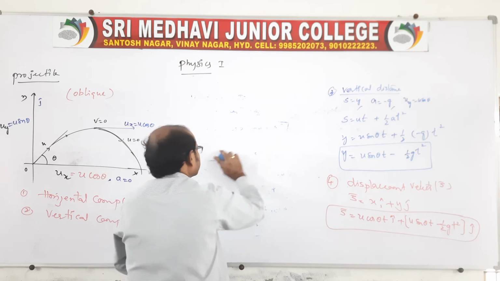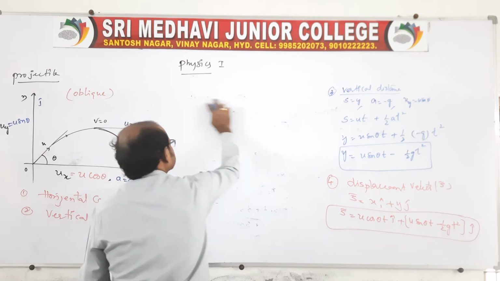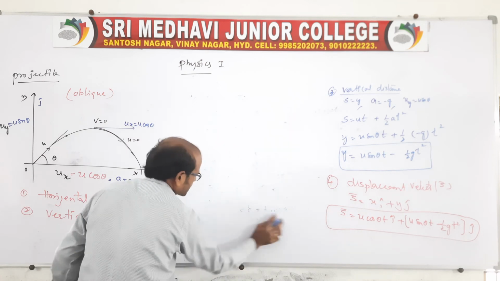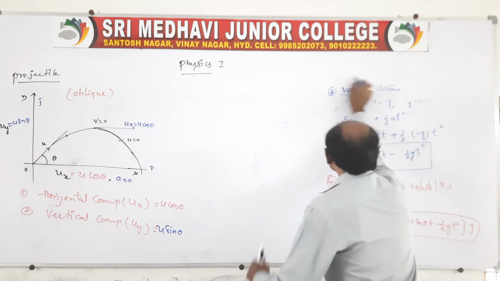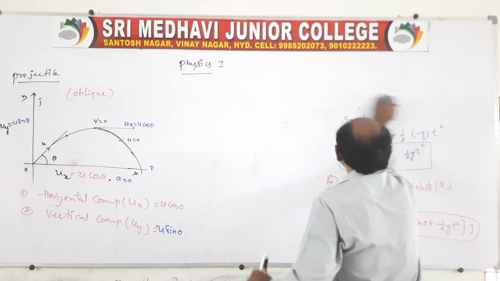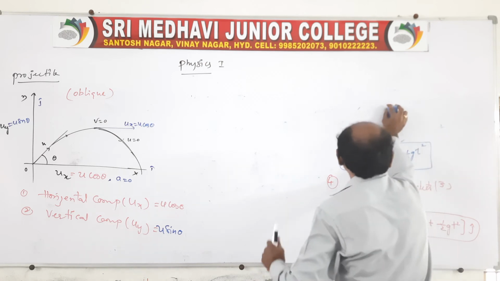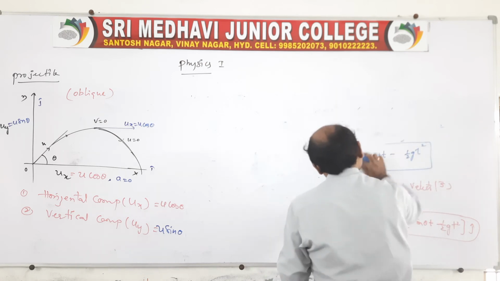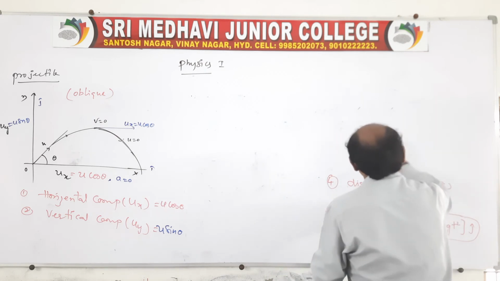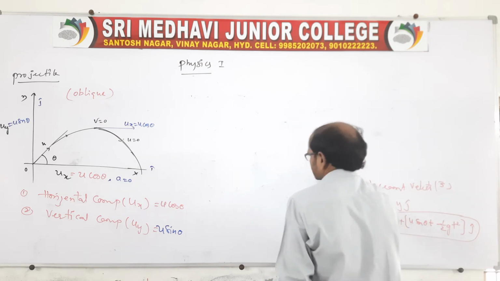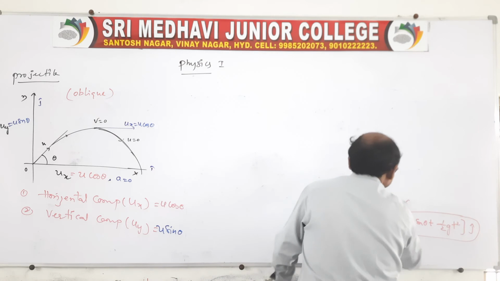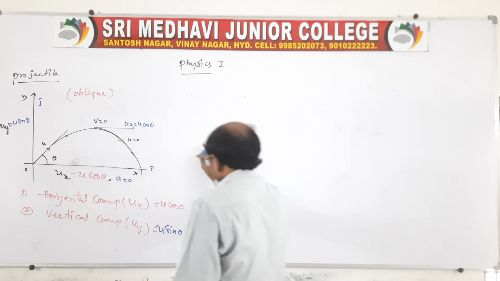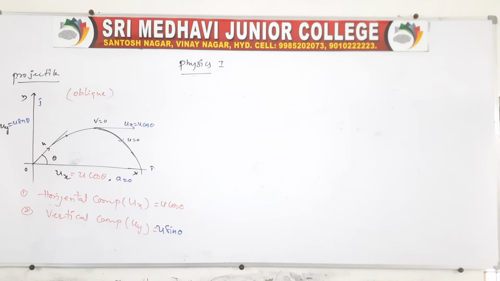So the question may be asked: show that the path of the projectile is a parabola in case of oblique projection. Now the question, that is a 4 marks question: show that the path of the projectile is a parabola.